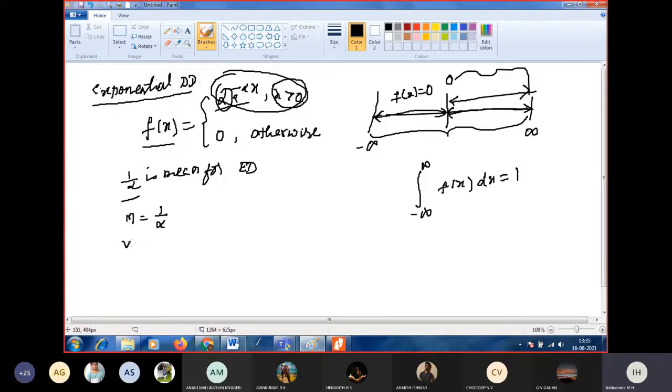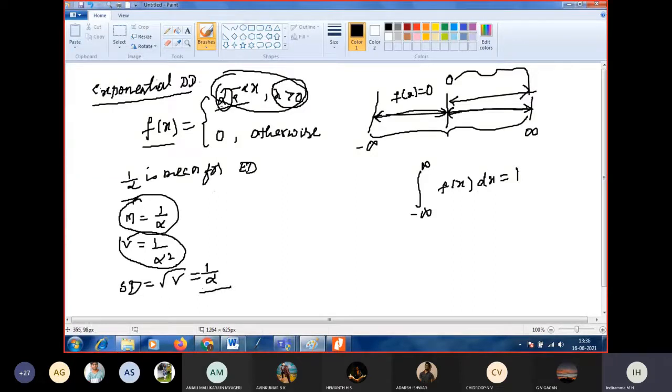Variance we get as 1 by alpha square. Standard deviation is the square root of variance, that is equal to 1 by alpha. So you should remember it. Mean for the exponential distribution is 1 by alpha, variance is 1 by alpha square, and standard deviation is 1 by alpha.